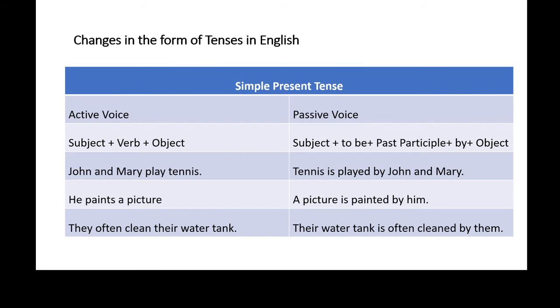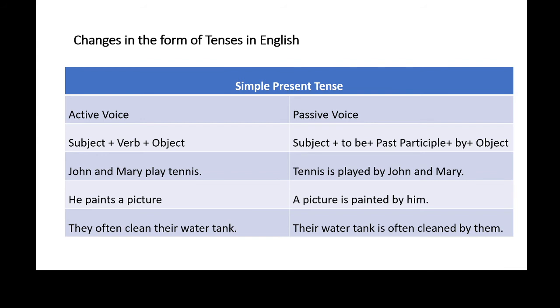Tennis is singular and the tense of the sentence is present. So we have to select the helping verb of to be belonging to the present category. Am, is, are, these are the helping verbs of to be of present tense. Tennis is singular, so we have to take is as the helping verb, and play is simple present, so the third form, past participle of the verb, is played.